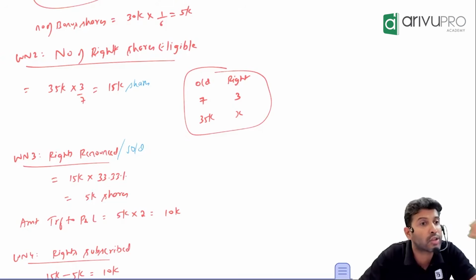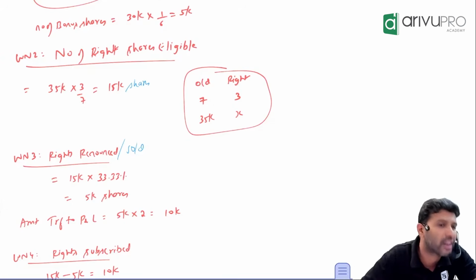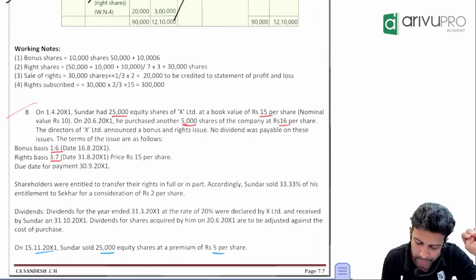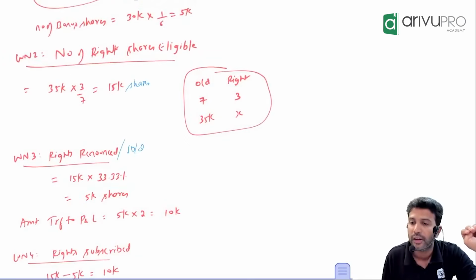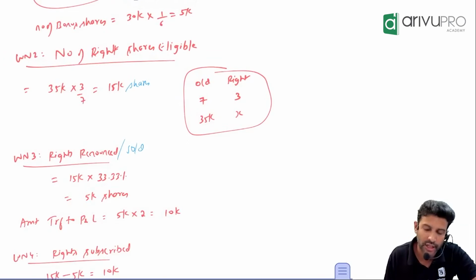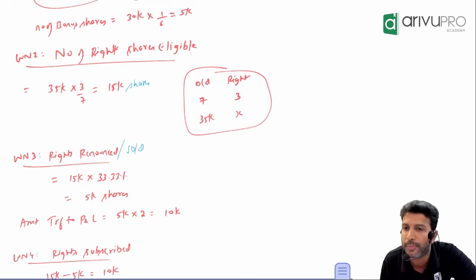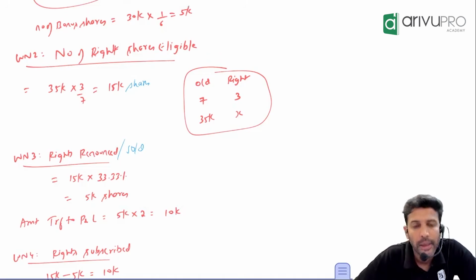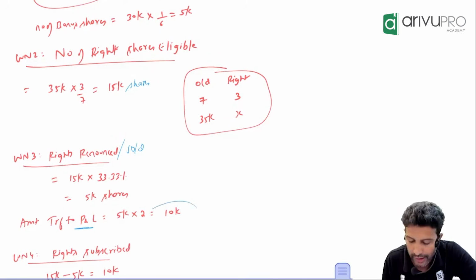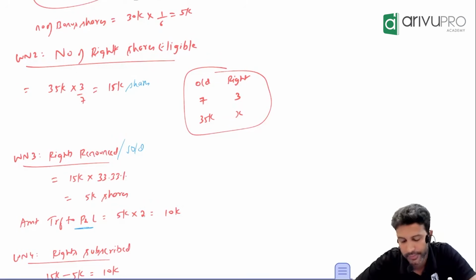So Sundar sold to whom? Shaker. Free, or did he collect some money? He collected 2 rupees. Rights towards 5,000 shares were sold at a price of 2 rupees per right. That means for Sundar, this is an income. Where will income go to? P&L. The amount transferred to P&L is 10,000 rupees.